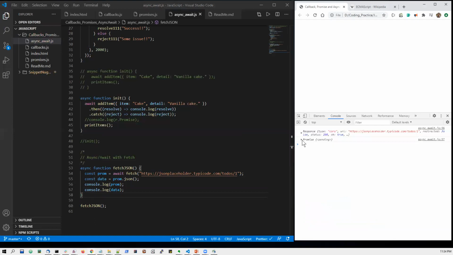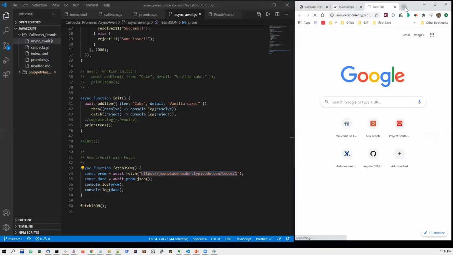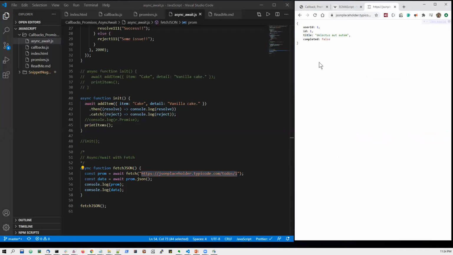Promise pending. Oh, okay. I need to provide await here also, so that this will return me a proper JSON. So please remember this format. And now we can see that this JSON is also returned. This JSON is the same JSON we get from this URL. Okay, this is the same JSON.